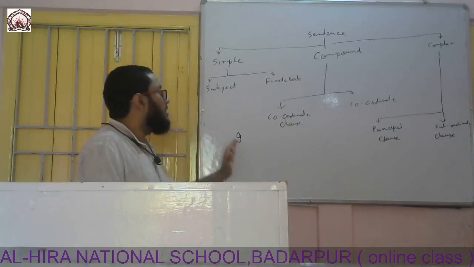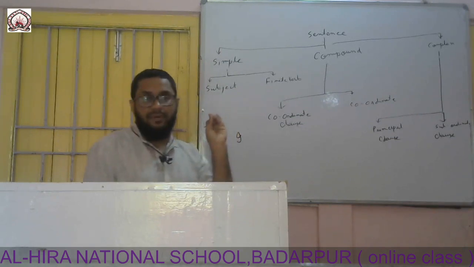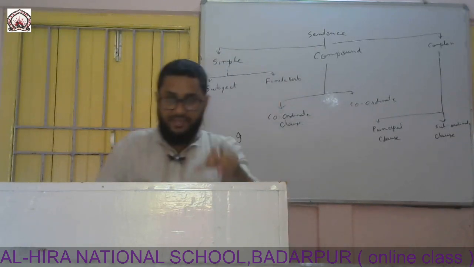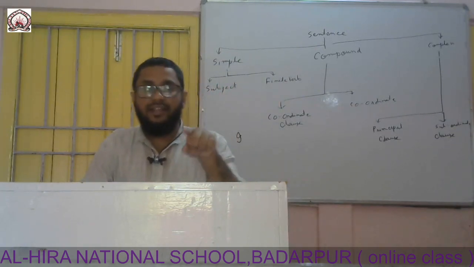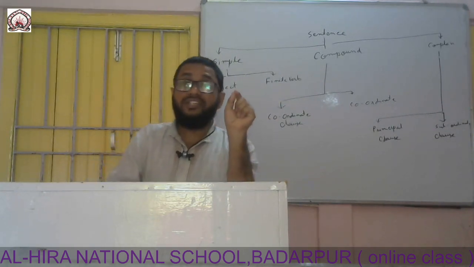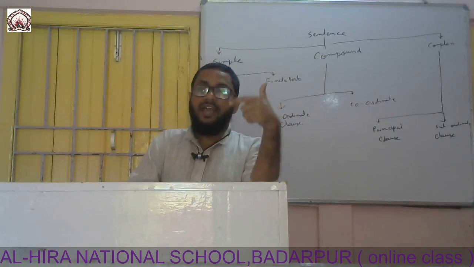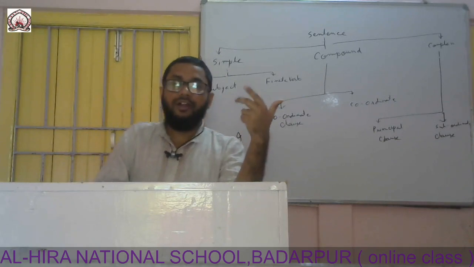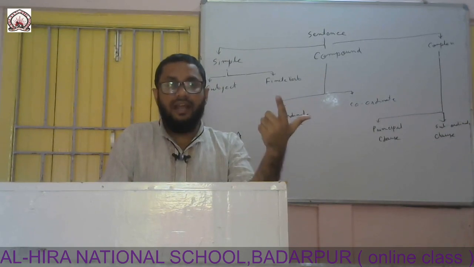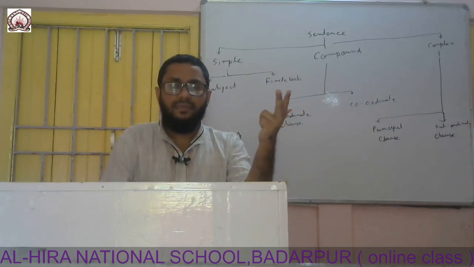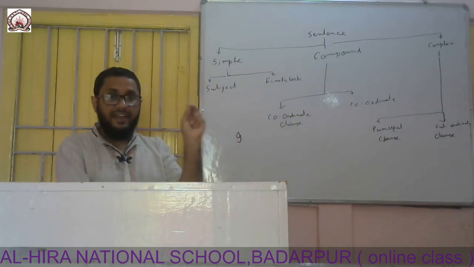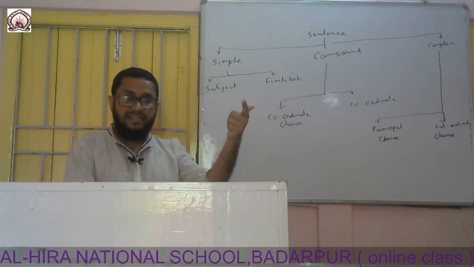I am talking about I. And what is a finite verb? Verb is of two types: one is finite verb, one is non-finite verb. A finite verb is that verb which can be changed according to the tense, according to the number and according to the person. According to these three, a finite verb can be changed: number, person and tense.